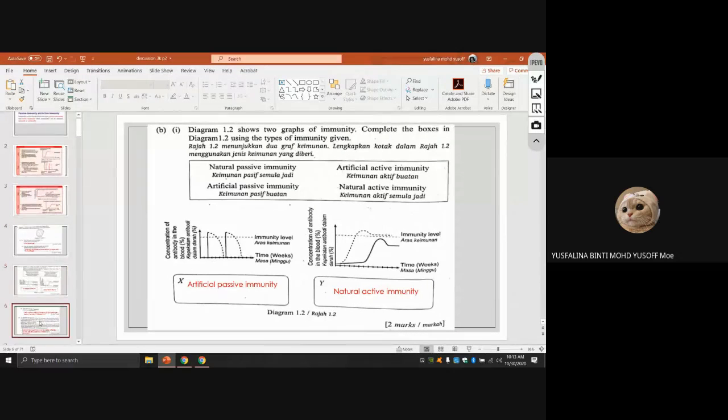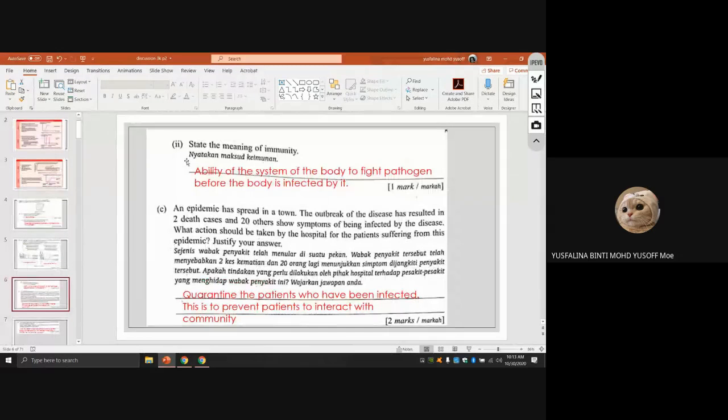Next one: state the meaning of immunity. What does it mean by immunity? Immunity is the ability of the body's system to fight pathogens before the body is infected by them. So this is the meaning of immunity.